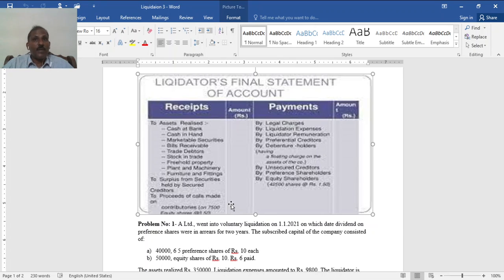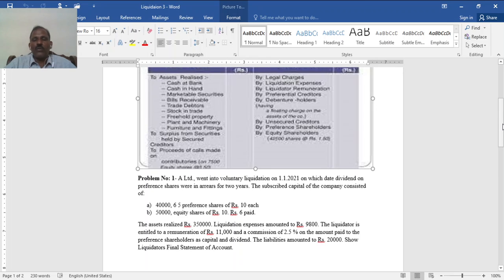When preference shares are cumulative in nature, then if there is a balance, equity shareholders will get their capital back, either full or sometimes a part of their capital. Sometimes, even if there is a surplus after paying their capital, that surplus will go to equity shareholders only. So equity shareholders may lose, or sometimes they get extra also. Now this is all about the format. You need to follow this format to solve the problem.